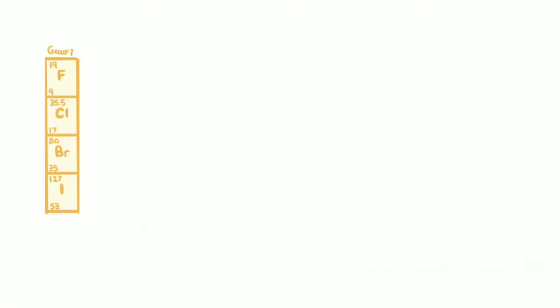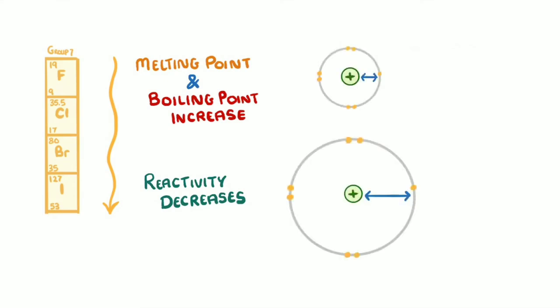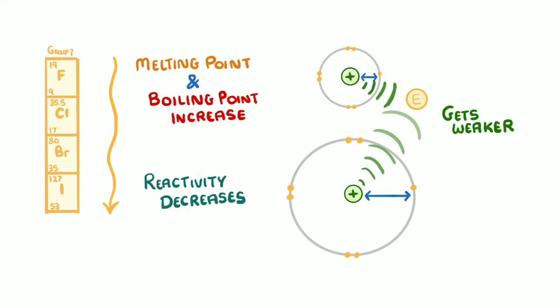Just like the group 1 elements, group 7 also has trends as you go down the group, but they're the opposite way around. So for halogens, the melting points and boiling points increase as you go down the group, and the reactivity decreases. This decrease in reactivity is because as you go down the group, the outermost shell gets further and further away from the positive nucleus. So the attractive force that's needed to pull in an extra electron from another atom gets weaker. And if the halogen can't attract an electron to complete its outer shell, then it can't react. So the larger atoms at the bottom of the table, like iodine, are the least reactive.